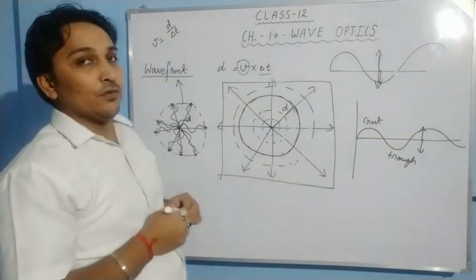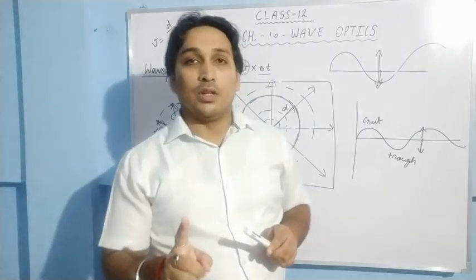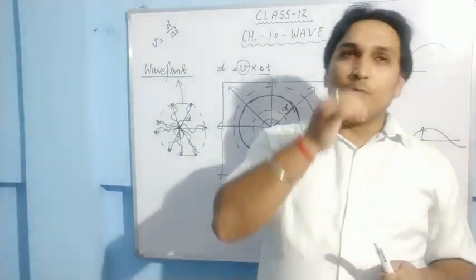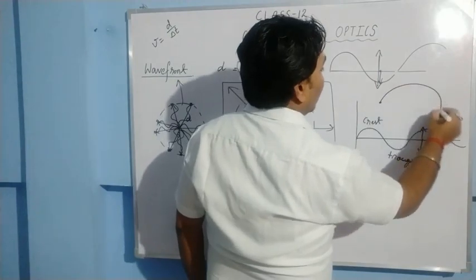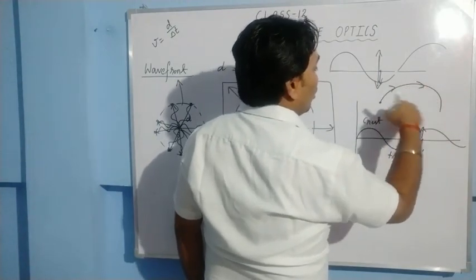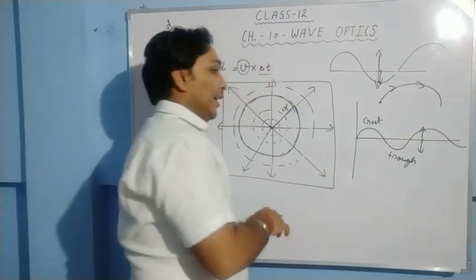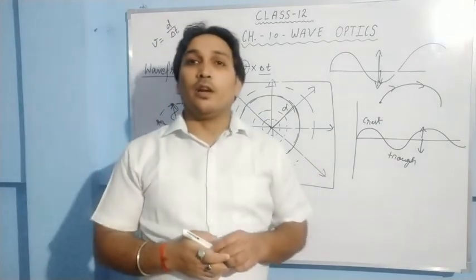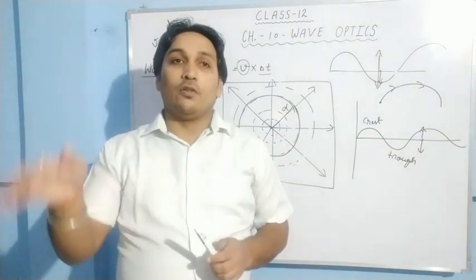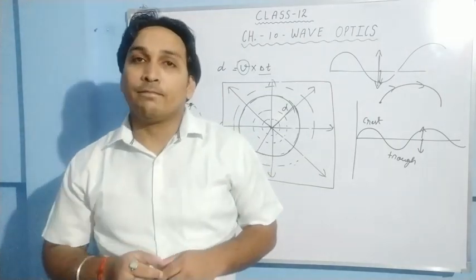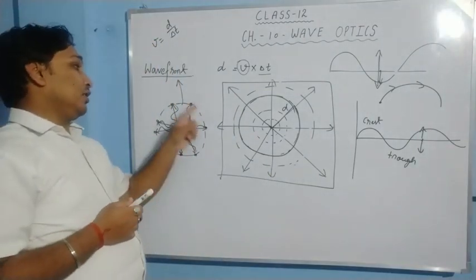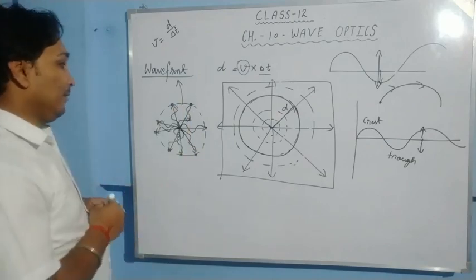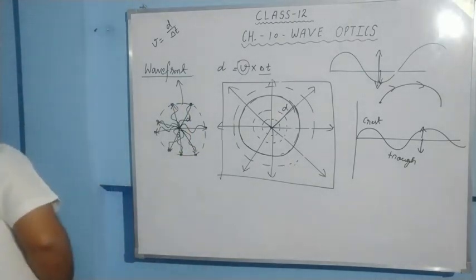The wavefront is what? Wavefront is a locus. Locus is, suppose a point travels, a point moves like this. So this path is called the locus of the point. If a line moves, then it develops a plane. If a curved line moves, it develops a curved plane. So the locus of such particles which are vibrating in the same phase. Let us define the wavefront.